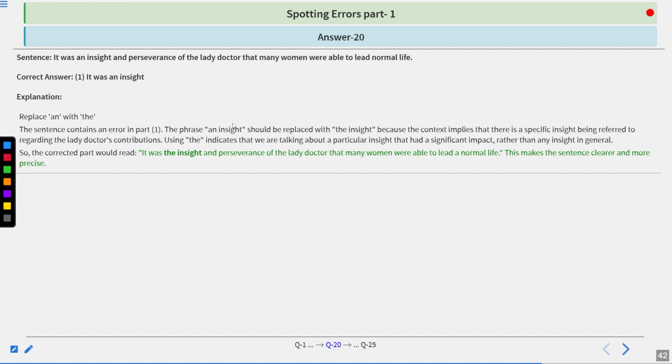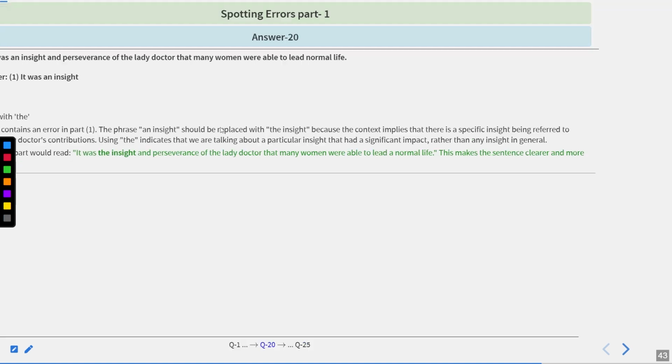So the corrected part would read, it was the insight and the perseverance of the lady doctor that many women were able to lead a normal life. This makes the sentence clearer and more precise. Let's look at another sentence.